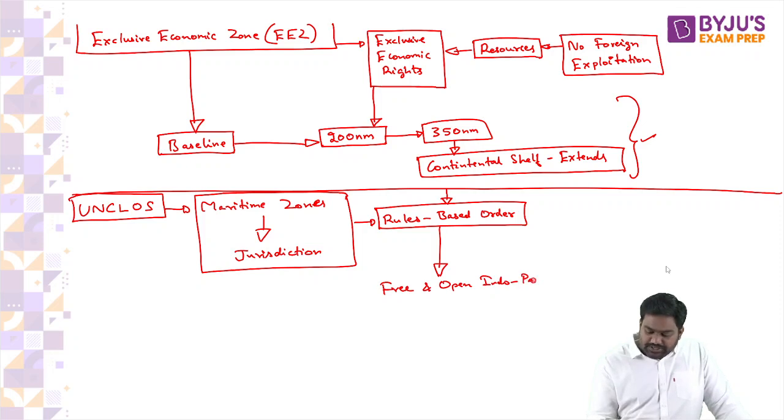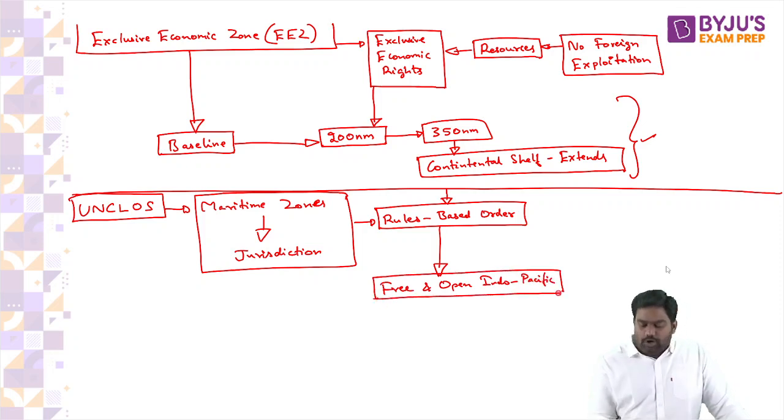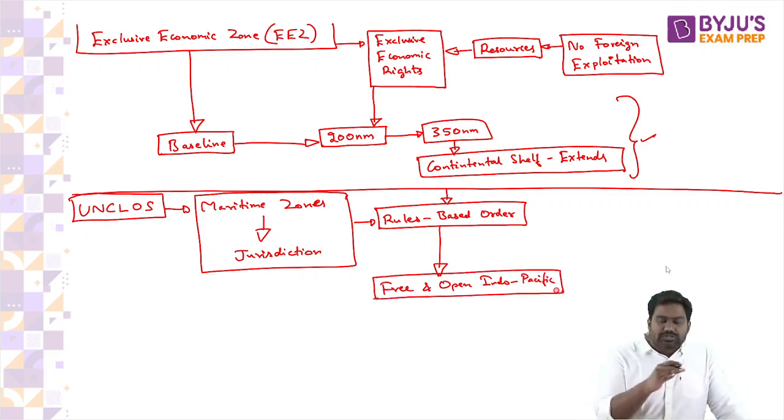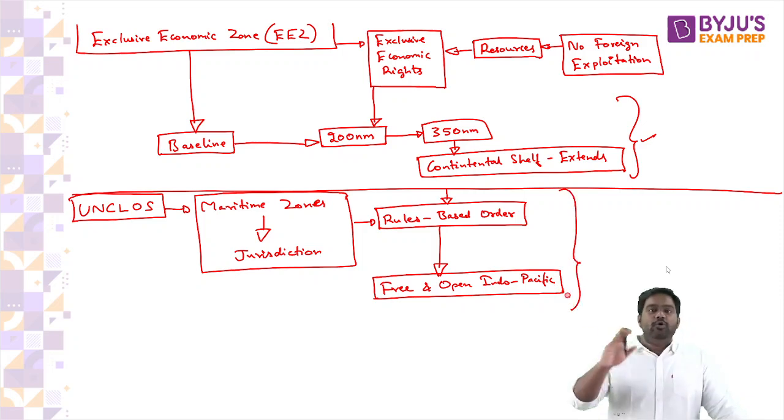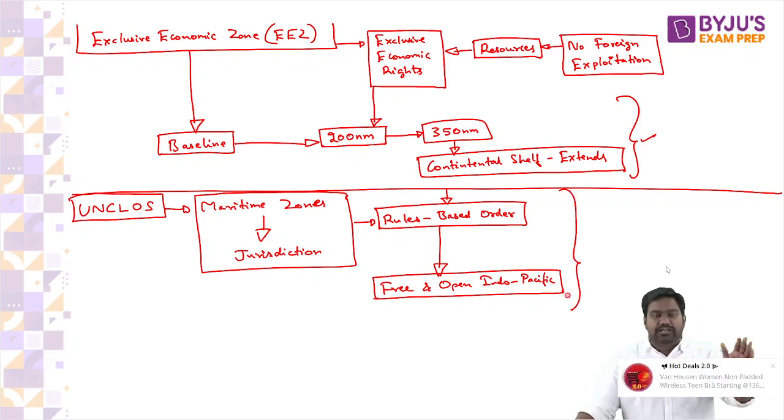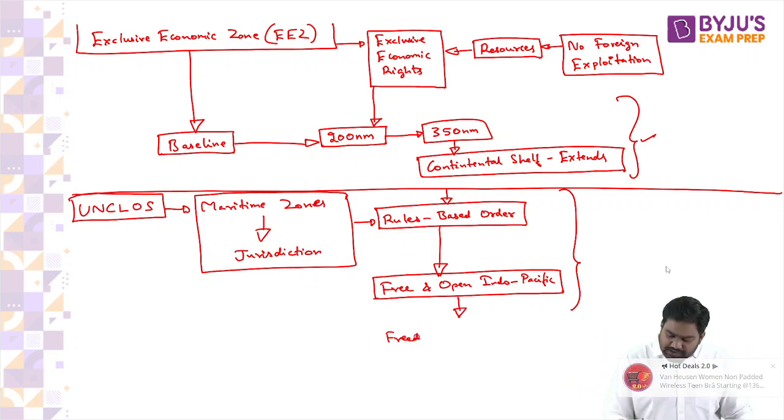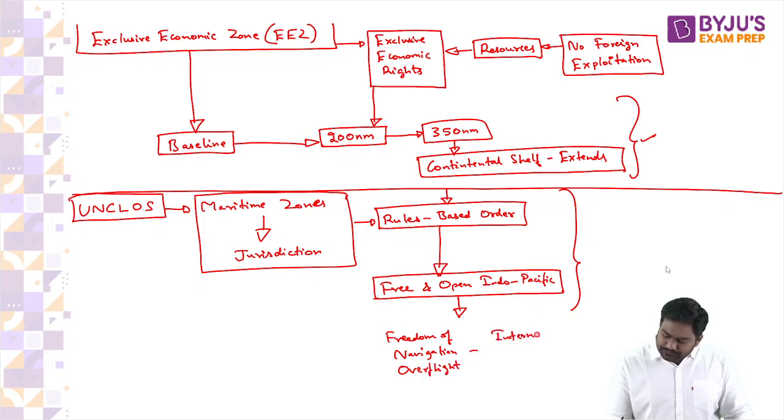If you're just looking at the Indo-Pacific region, if every country follows the rules-based order, follows these maritime zones and jurisdiction, follows all the rules of UNCLOS, it will provide for a free and open Indo-Pacific, meaning freedom of navigation and overflight can be guaranteed to everybody in international waters.